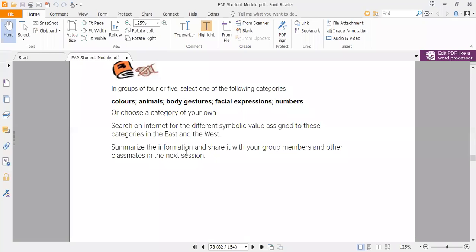Similarly, body gestures, facial expressions, and numbers also have different meanings and different concepts in the Eastern and the Western regions. So you have to select any one category, then write down how Eastern people hold different ideas and opinions about the category you are selecting, and how Western people have different ideas and concepts about that particular category. In this way, you have to give the answer to this question as well.